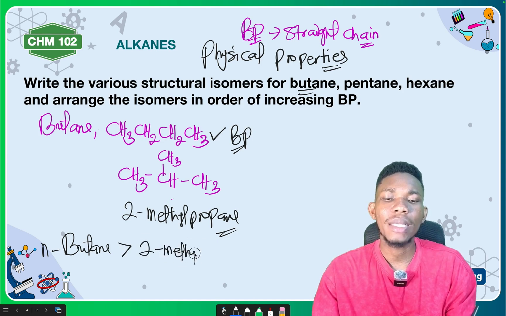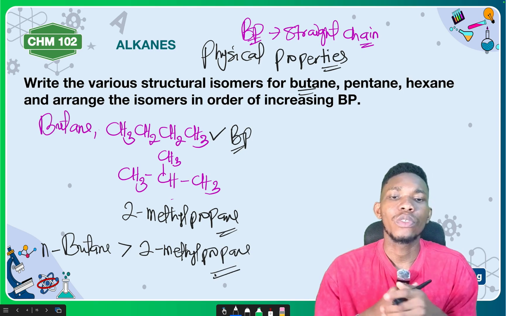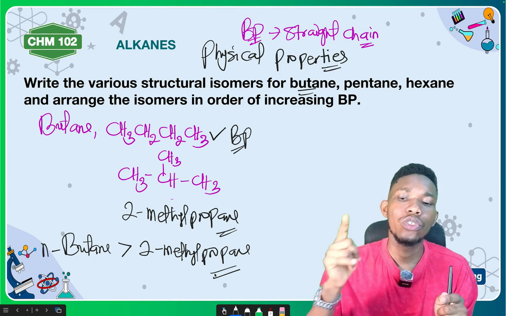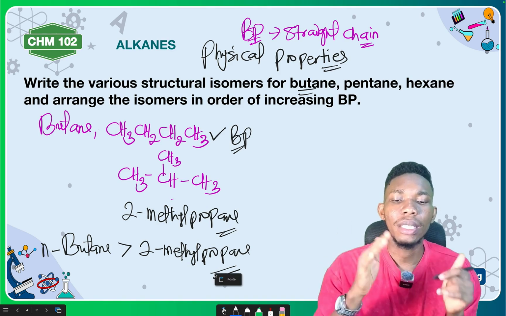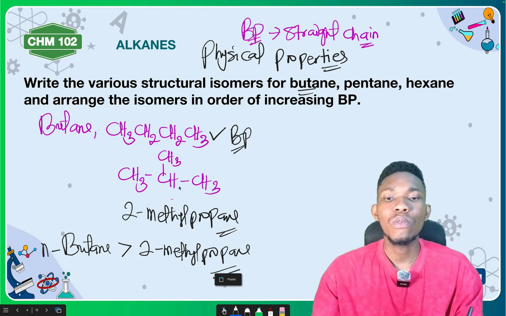Are they isomers? Yes, we have done isomerism before. But one has a higher boiling point than the other. Why? Because the straight chain isomer should always have a higher boiling point than the branched compound. Is that understood?